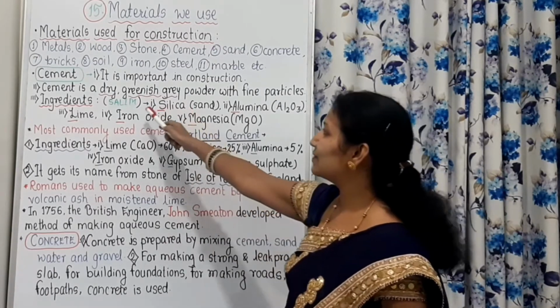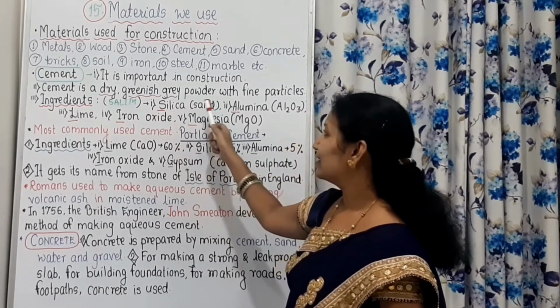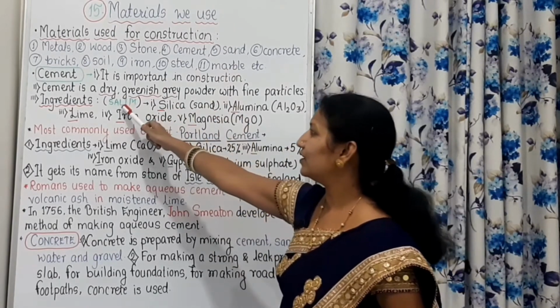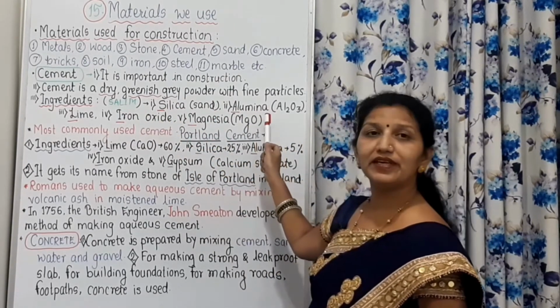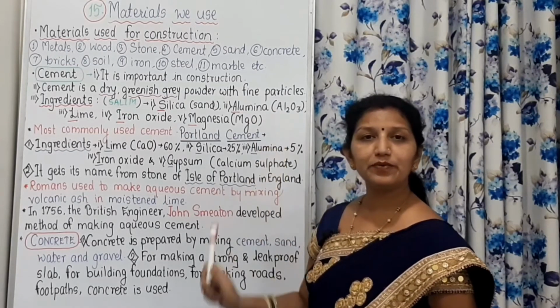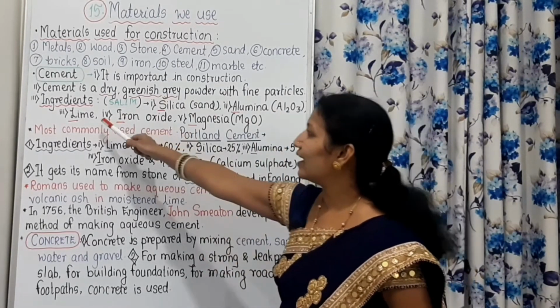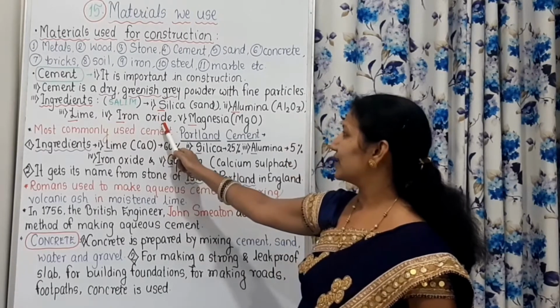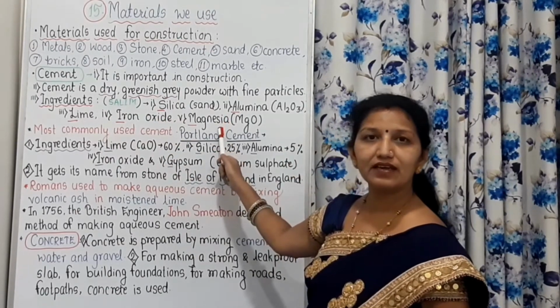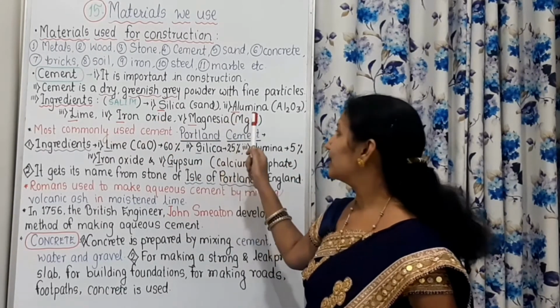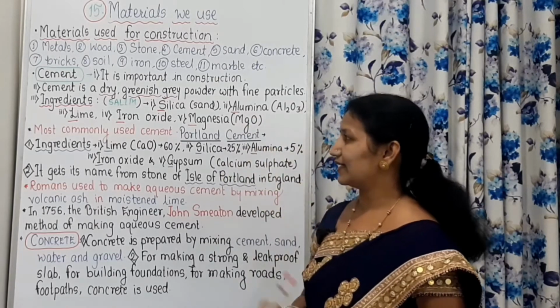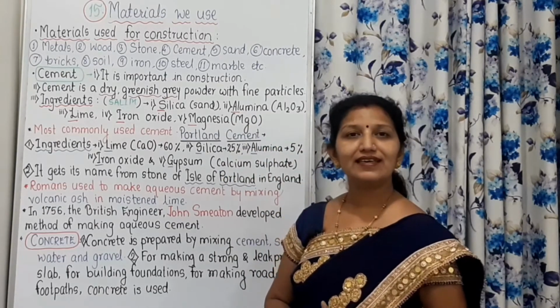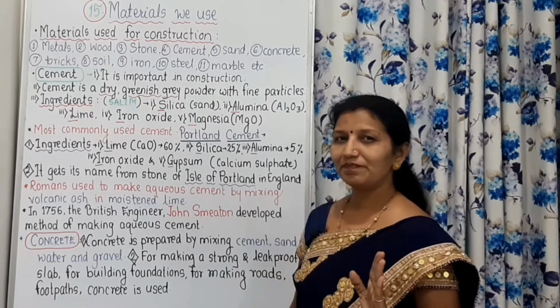See, S for silica or sand. A for alumina. Alumina is the short form for aluminium oxide. Then lime. Then iron oxide and magnesia. Magnesia is nothing but magnesium oxide. In this way, see, Salim.